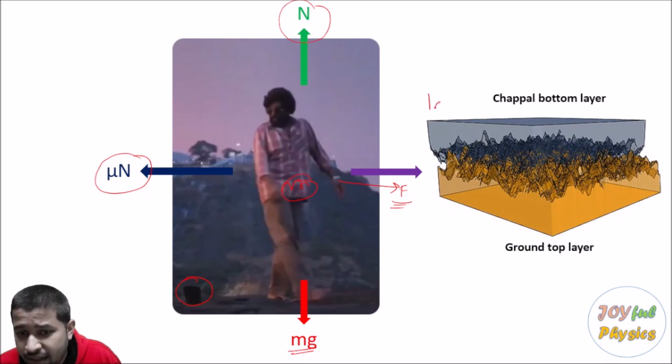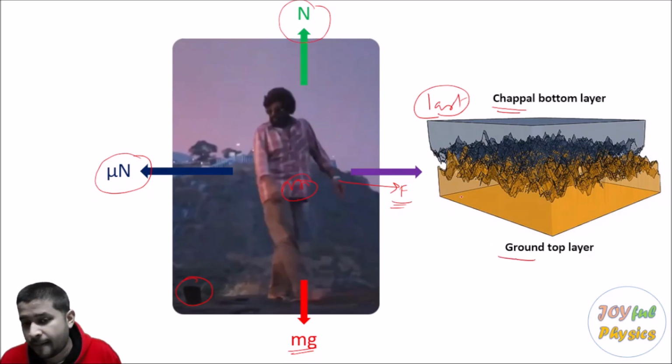you will see that if this is the last layer of his chappal and this is the top layer of the ground, friction happens only when the surfaces are not very regular, not very smooth. So you can see some kind of bumps in the surfaces. This is the actual condition. Because of these bumps, certain pressure points develop, and because of these pressure points, when one surface is on top of the other, some kinds of bonds are formed.